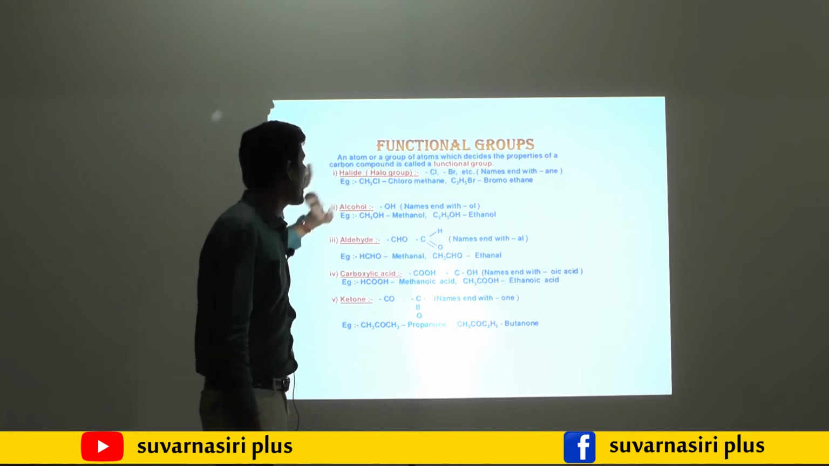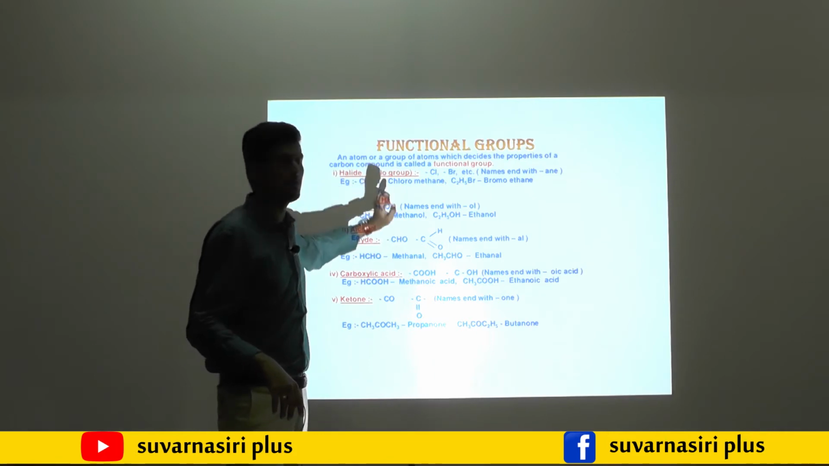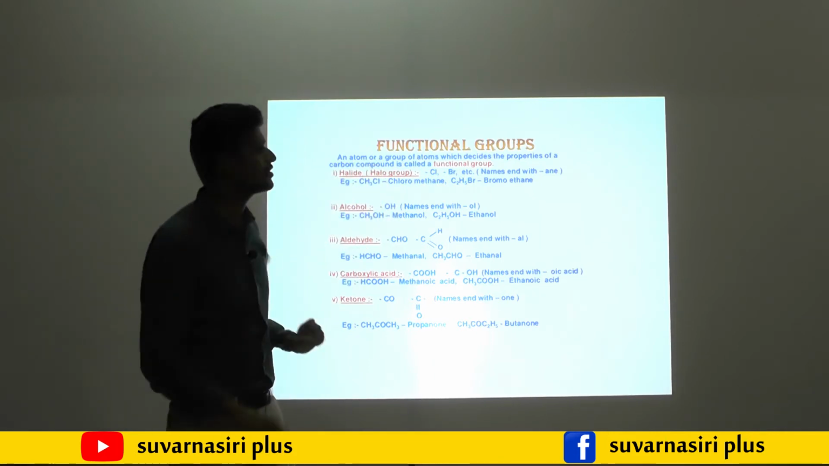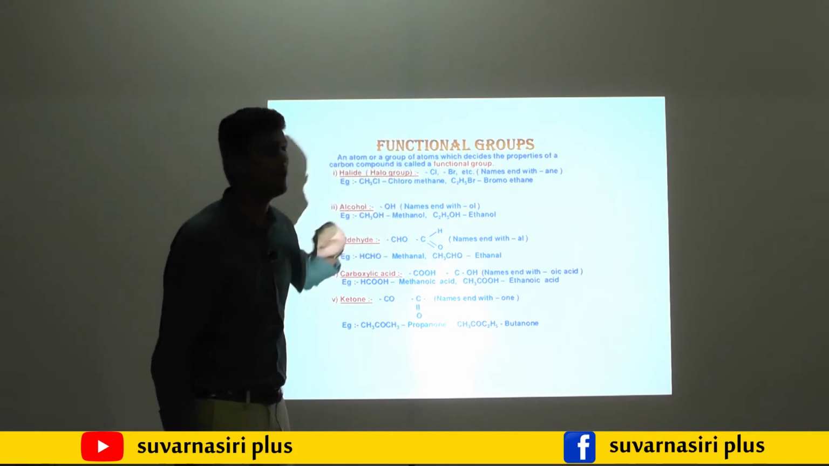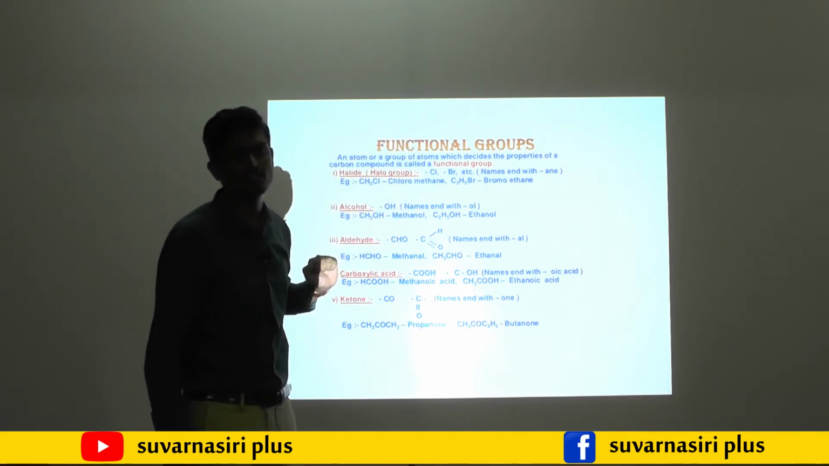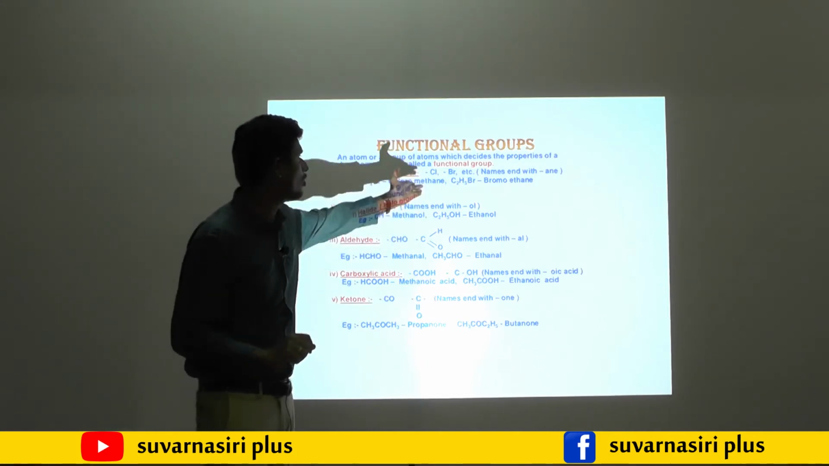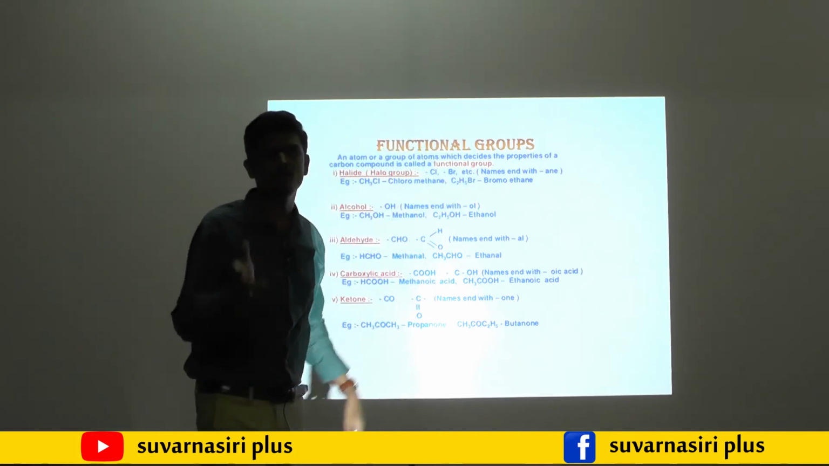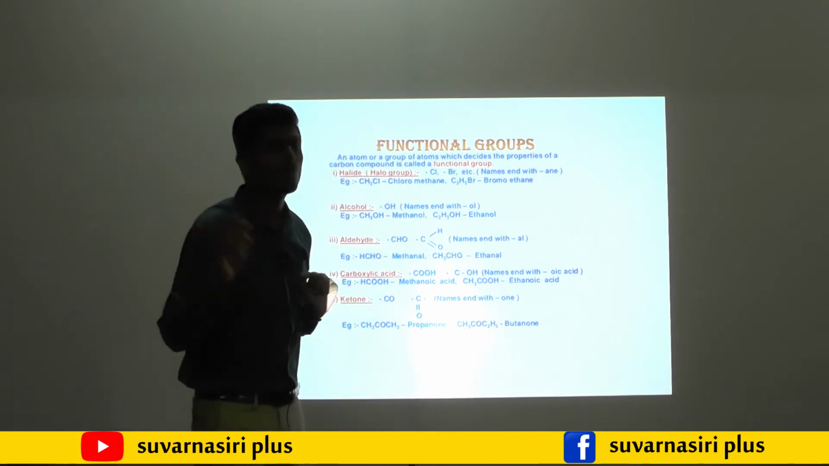Only for halides, we have to write what? Prefix. So here in methane, CH4, one hydrogen is replaced with chlorine, then the name is chloromethane. Similarly, bromomethane. C2H6 is ethane. In that, one hydrogen is replaced with bromine or chlorine. If I replace it with chlorine, then the name is chloroethane. If I replace that hydrogen with bromine, then the name is bromoethane.